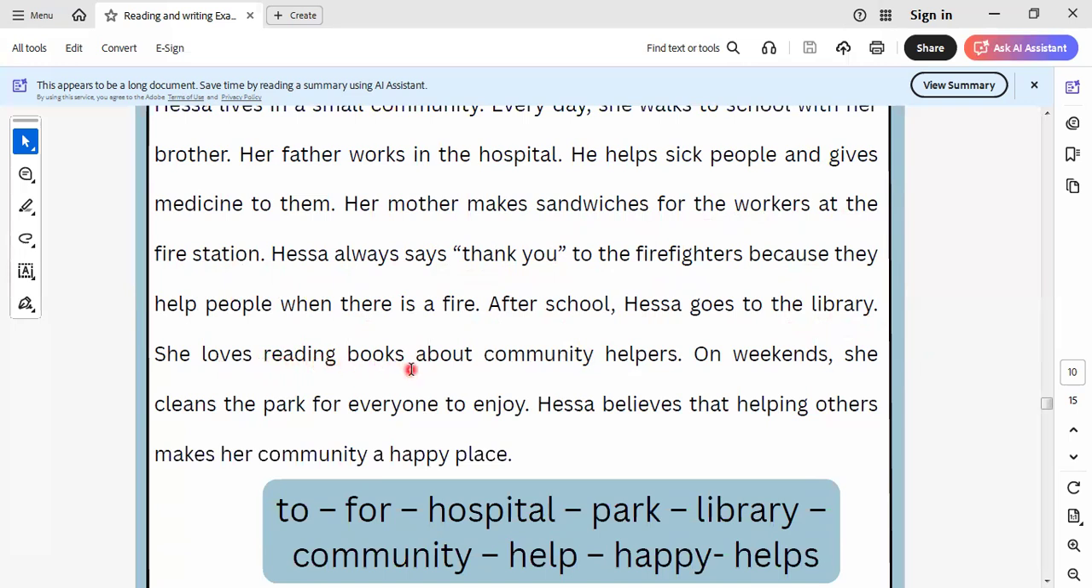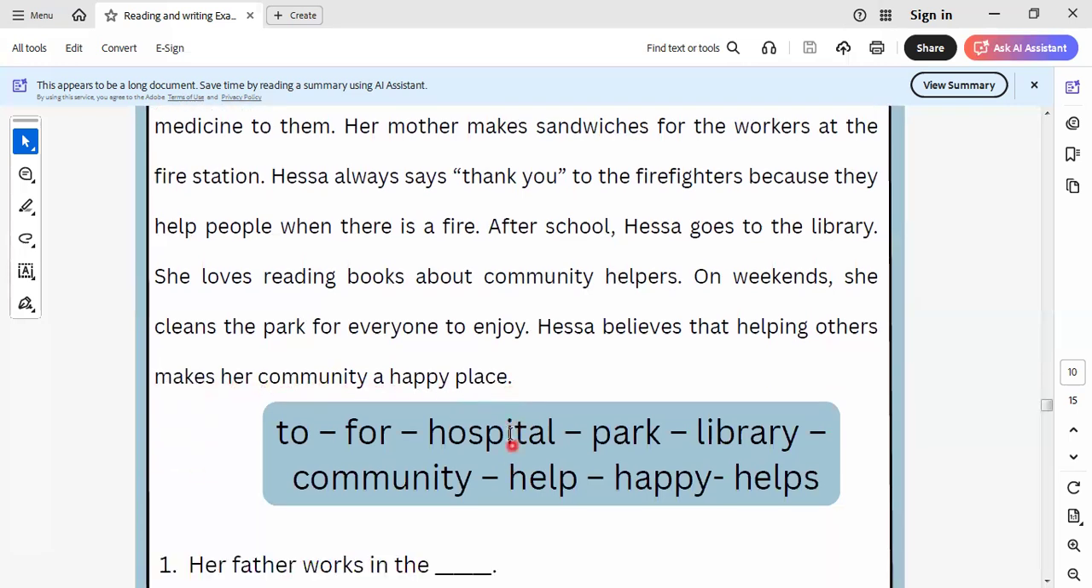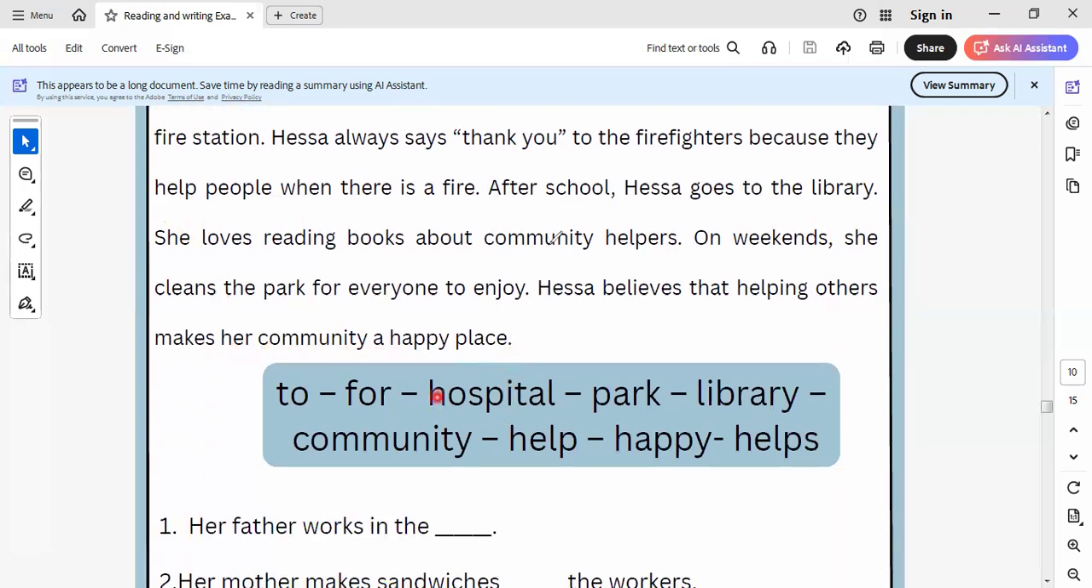She loves reading books about community helpers. On weekends, she cleans the park for everyone to enjoy. Hisa believes that helping others makes a community happy place. I think this is called volunteer. Volunteer, okay. We know it as volunteer, we can replace it by saying volunteer, okay?